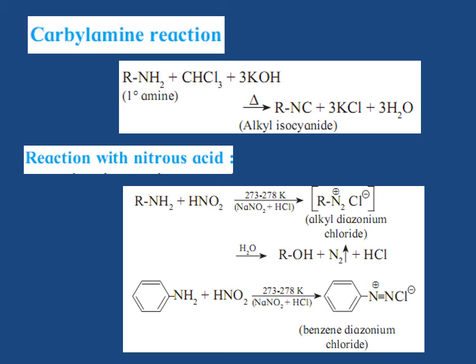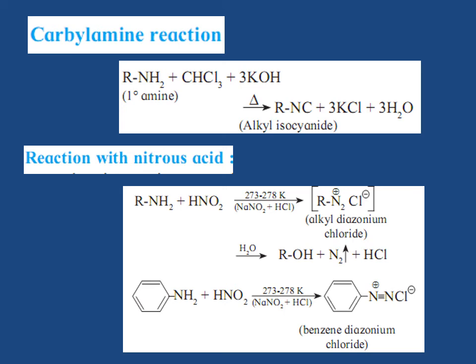Thus, RNH2 plus HNO2 nitrous acid at 273 to 278 Kelvin temperature gives RN2Cl alkyl diazonium chloride, and it gives ROH plus N2 plus HCl.